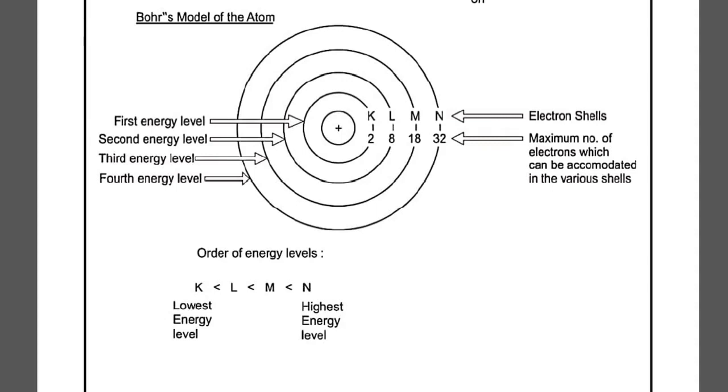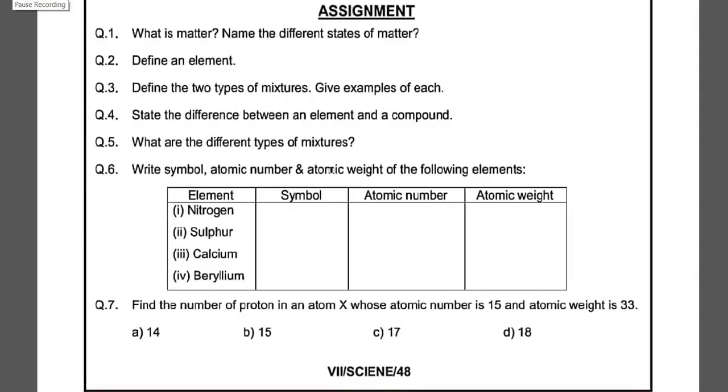In the previous class, we discussed Bohr's model of atom. With Bohr's model of atom, we are completing the discussion of the additional topic, some basic concepts of chemistry. Today we are going to discuss the question answers related to the topic discussed in some basic concepts of chemistry. This is your assignment part, which you are supposed to write in your fair notebook.